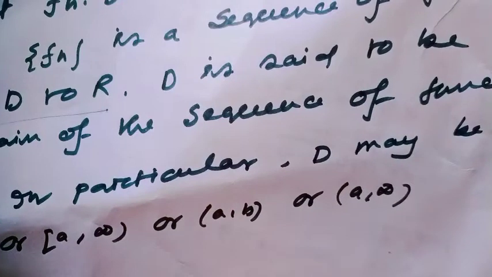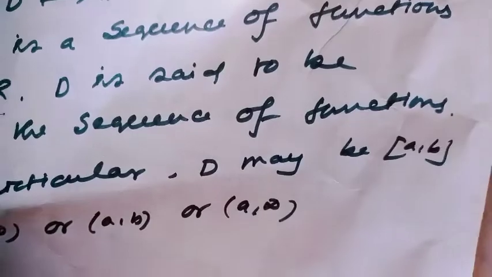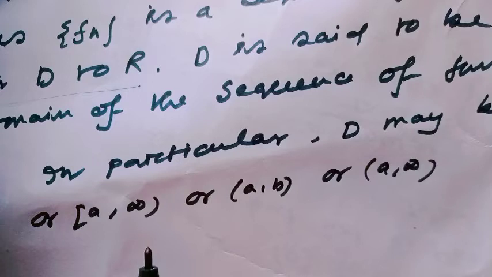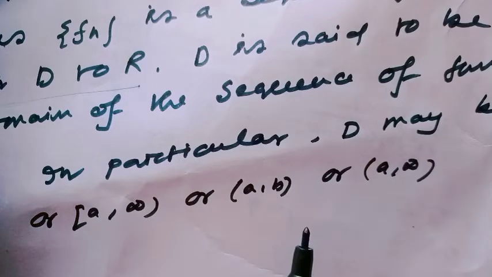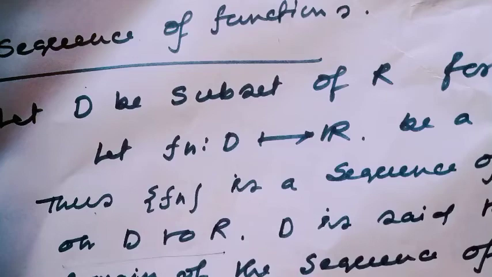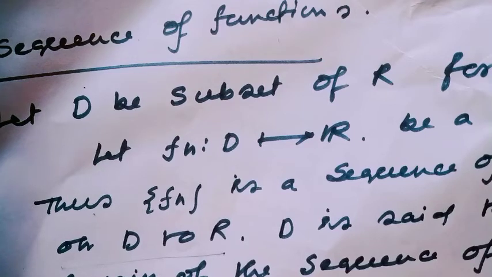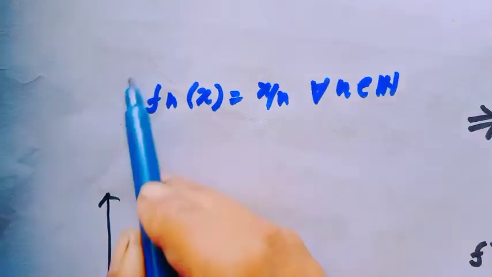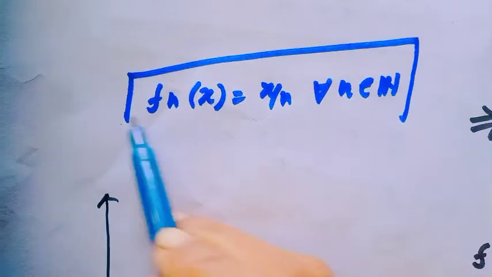In particular, D may be a closed interval [a, b], or [a, infinity), or an open interval (a, b) or (a, infinity). Getting the idea clearly?